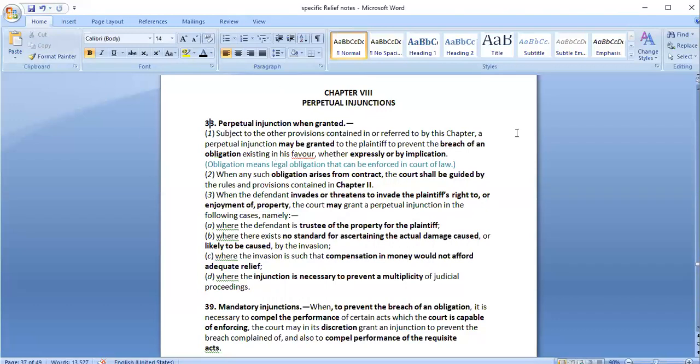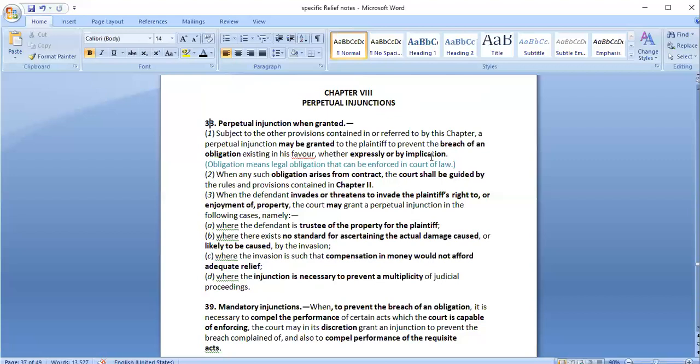It should always be that there is a breach of an obligation, and what is it? It is a legal obligation that the person has. It may be under some act, it may be under some contract or other things that the person can validly claim. So the first thing that we have is when there is a breach of an obligation on the part of the defendant. It may be an express obligation or it may be an implied obligation.